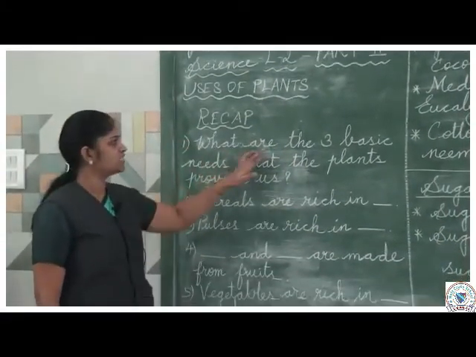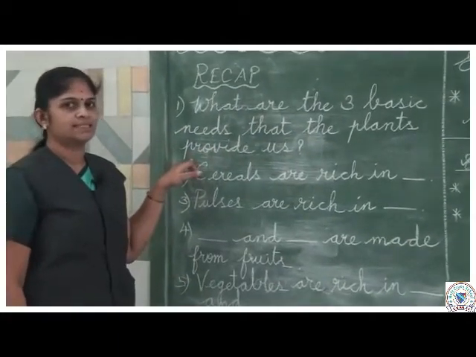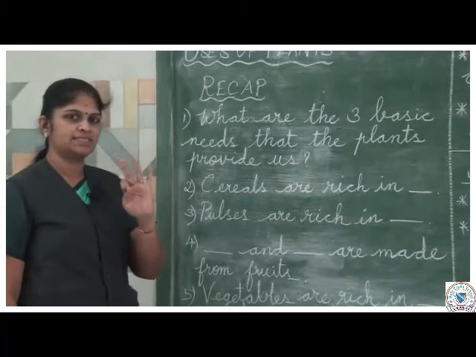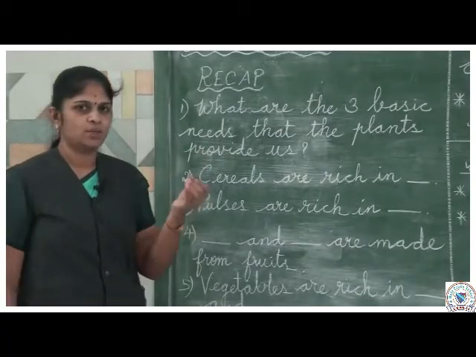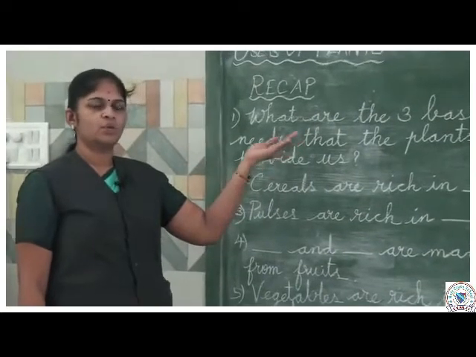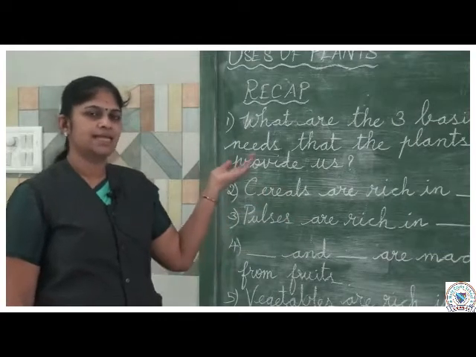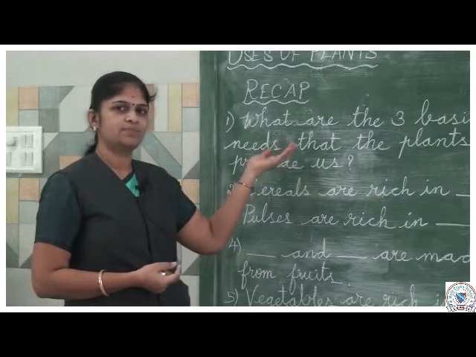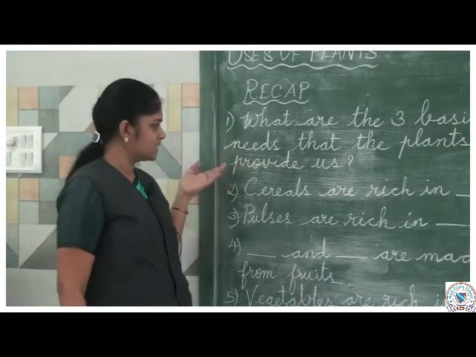Can you tell me what are the 3 basic needs that the plants provide us? Yes, it is food, clothing, shelter. These 3 basic needs plants provide us. Food in the form of fruits, vegetables, cereals, pulses, etc. Then clothing, we get cotton and fiber from cotton plants. Then shelter, how do the plants provide us shelter? Yes, it is by the woods. The woods help us to build homes and they provide us shelter.